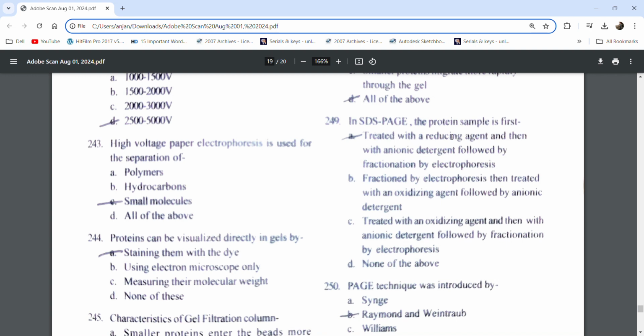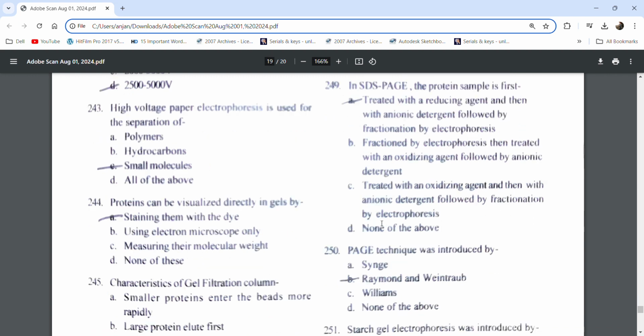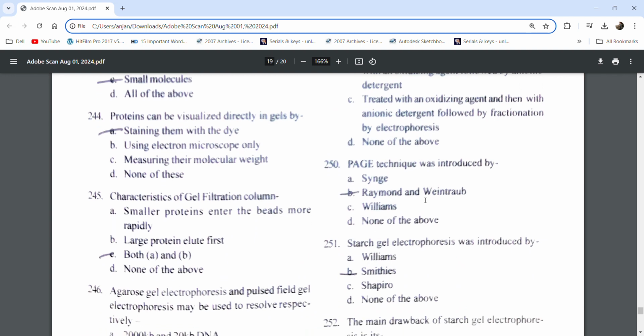In SDS PAGE, the protein sample is first treated with reducing agent, then with an ionic detergent, followed by fractionation by electrophoresis. PAGE technique was introduced by Raymond and Weintraub.